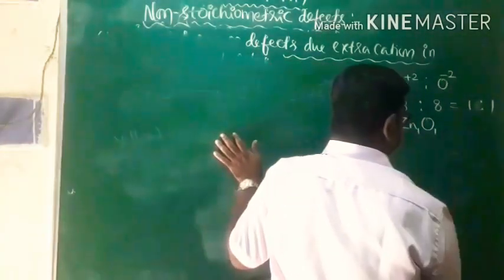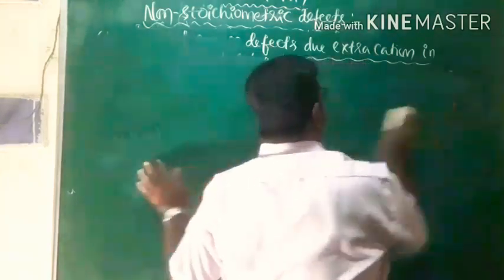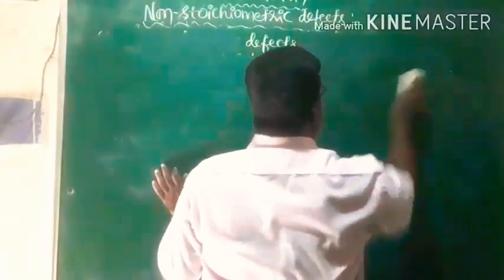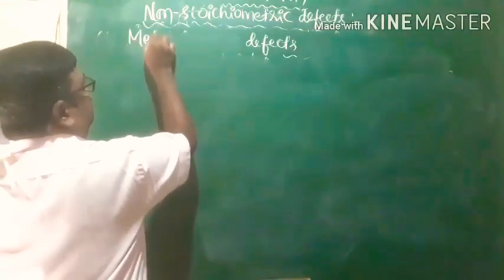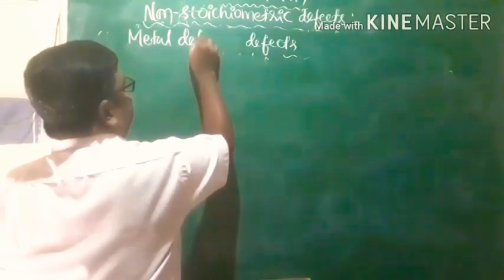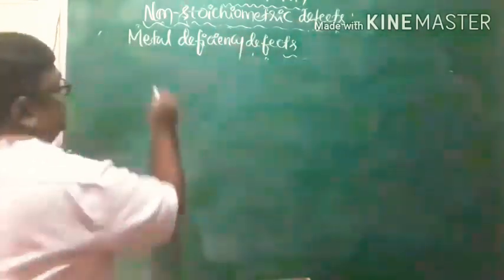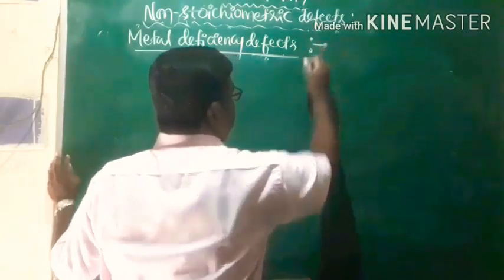Metal deficiency defect is a defect which leads to a decrease in the number of metal ions in the crystal lattice.